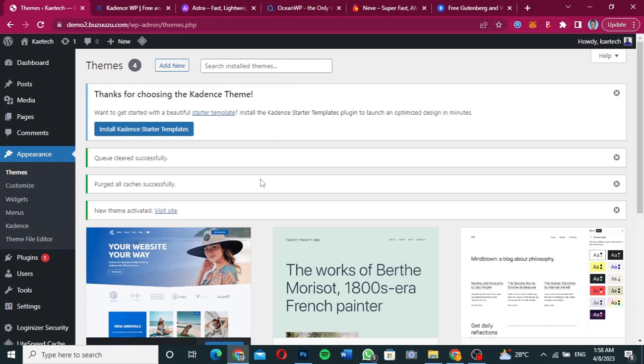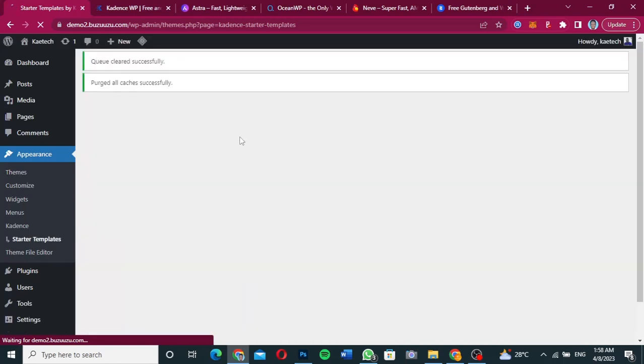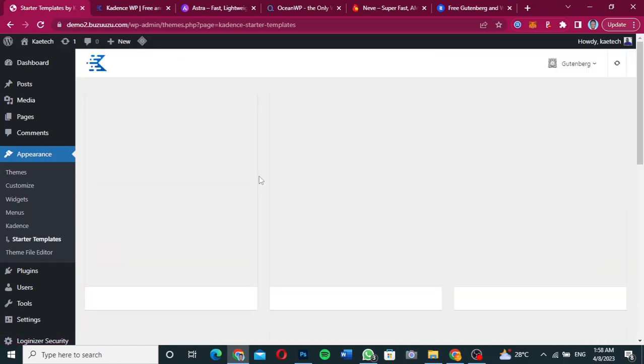The Cadence theme does not come along with the starter template, and if you want a ready-made template to use, you can just click on install Cadence starter template, so that you can import some of the starter templates and then use them. So what we're going to do is I'm going to click on install the starter template. So it is installed and activated. So as you can see, it has already been installed and activated.